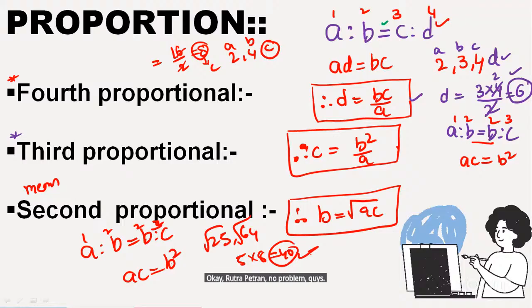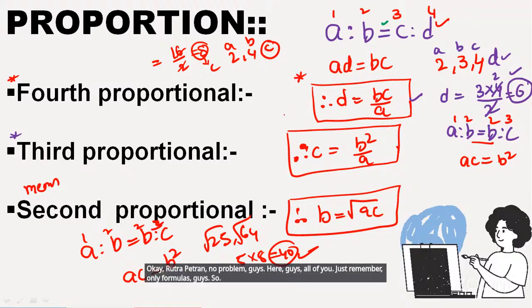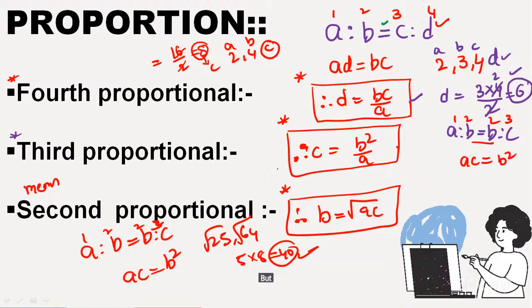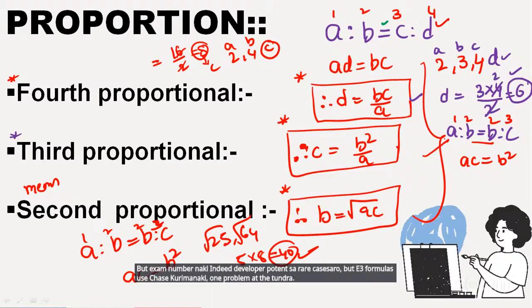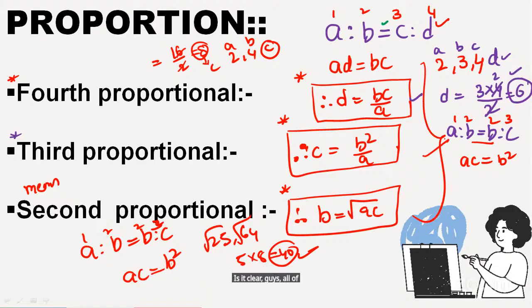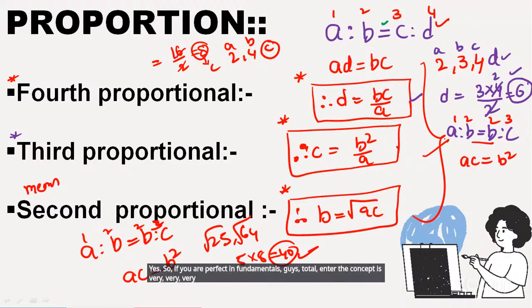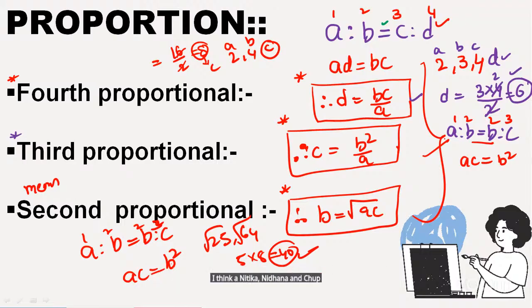Clear, guys, all of you? Just remember only the formulas: the fourth proportion formula, third proportion formula and second proportion formula. In the exam, individual questions are asked only in rare cases, but using these three formulas they will ask one problem. Is it clear, guys? Any doubts regarding these 3 points? If you are perfect in fundamentals, the concept is very easy, guys. That is why I am explaining neatly and slowly, just observe clearly.